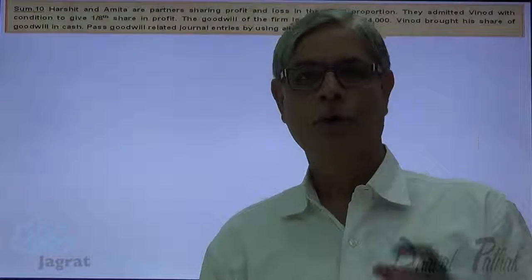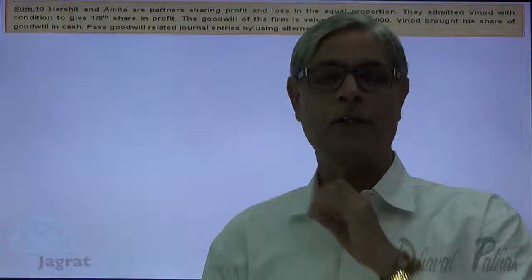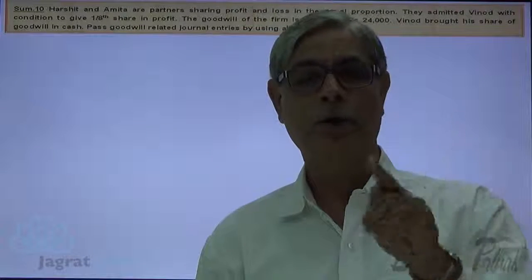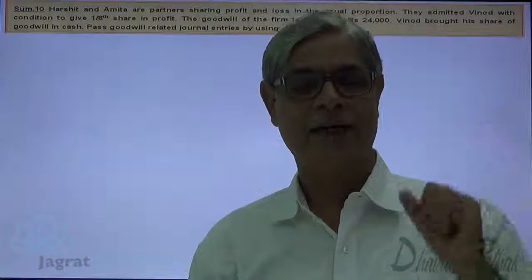Once again, new partner is admitted. He becomes the co-owner of assets and liabilities of the firm. To acquire co-ownership in the assets and liabilities of the firm, he has to pay the proportionate amount. Proportionate amount means what? The extent to which he has acquired the ownership.